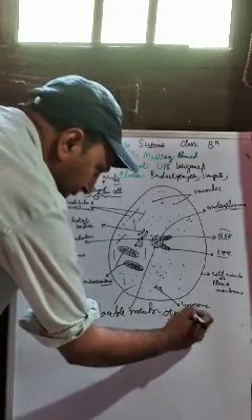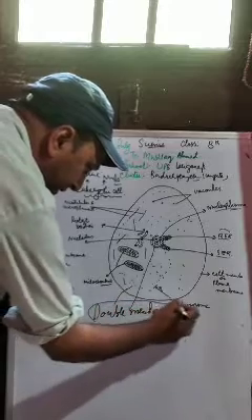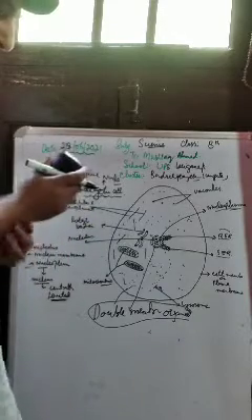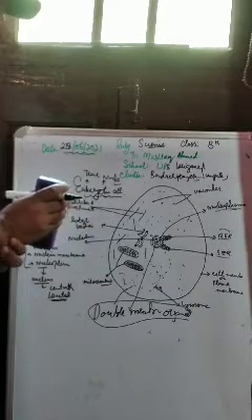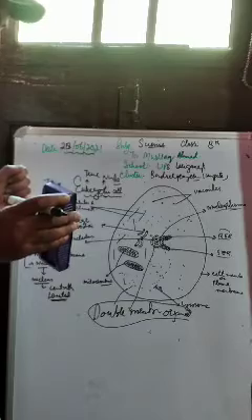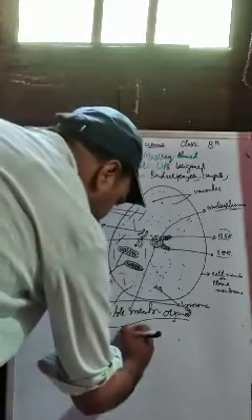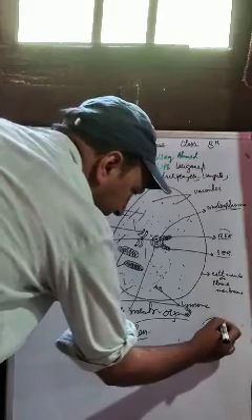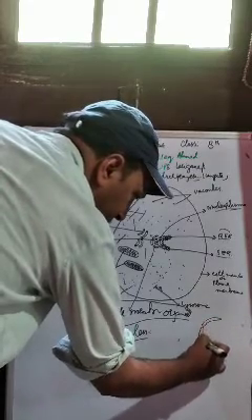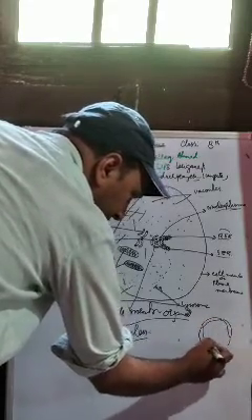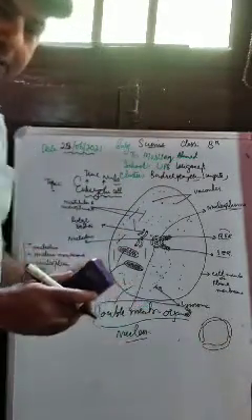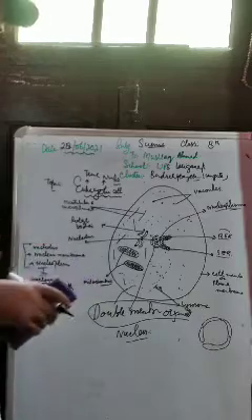Those organelles which are bound by two membranes. And the first organelle which comes to our mind having two membranes, what is that? As far as the double membrane organelles are concerned, first is the nucleus. The nucleus itself is a double membrane organelle. It's like this. So we can say the nucleus in a eukaryotic cell is a double membranous organelle because it is bound by two membranes.